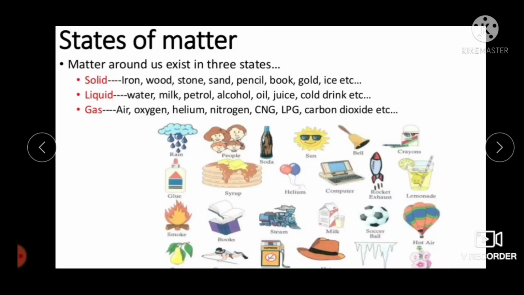Some other examples of solids are iron, wood, stone, sand, pencil, book, gold, ice, etc. Liquids are water, milk, petrol, alcohol, oil, juice, cold drinks, etc. Gases are air, oxygen, helium, nitrogen, CNG, LPG, carbon dioxide, etc.